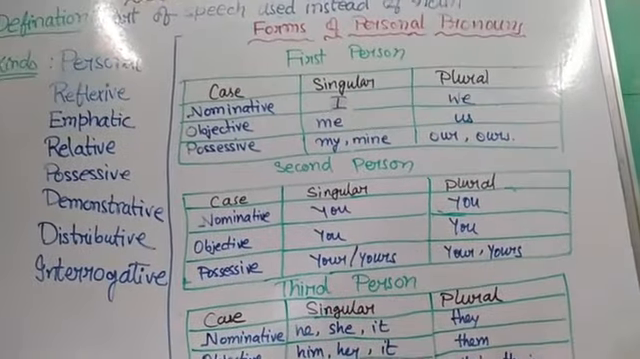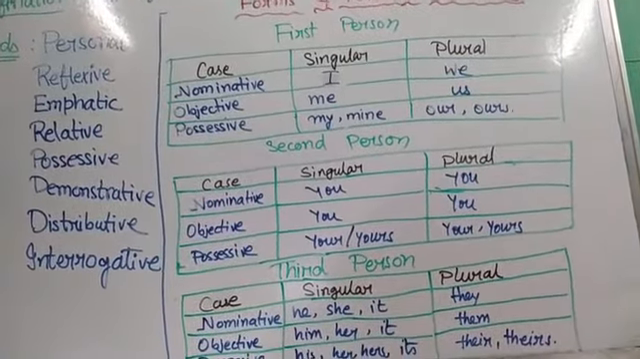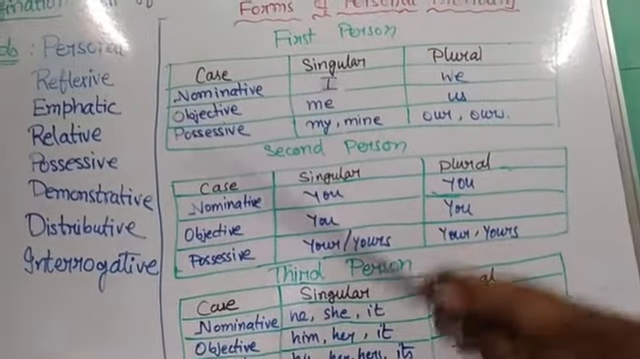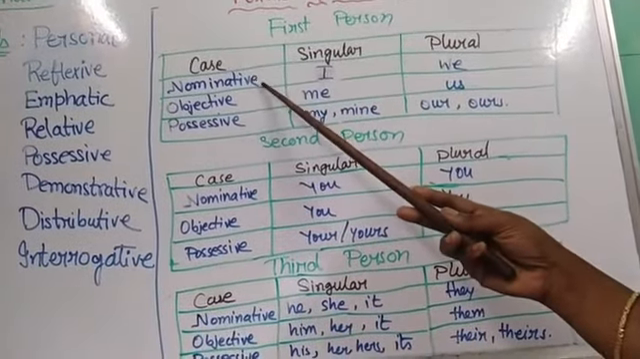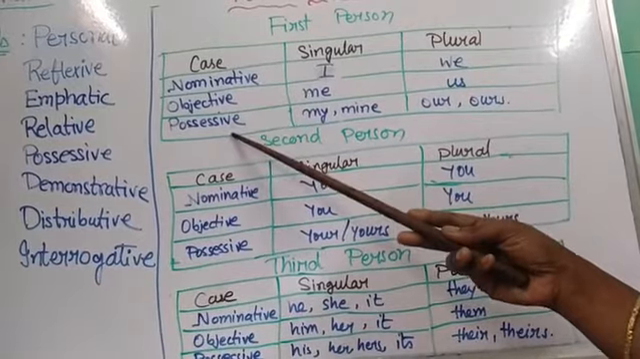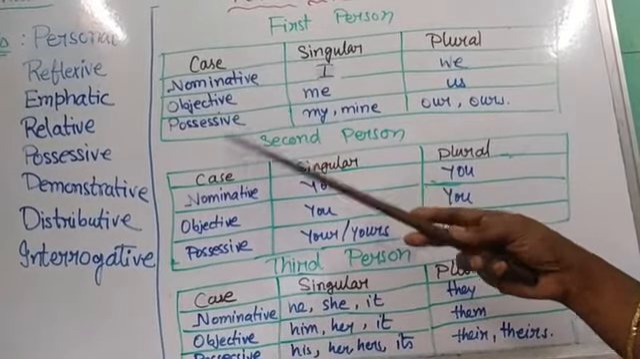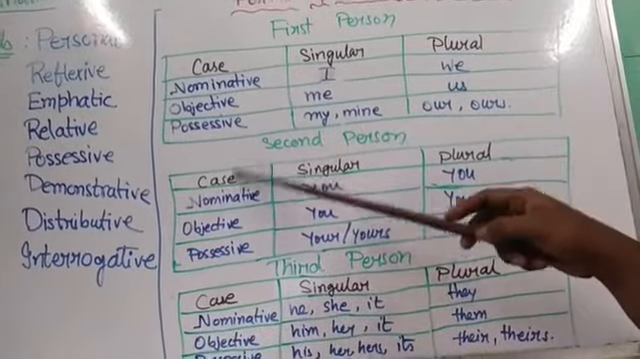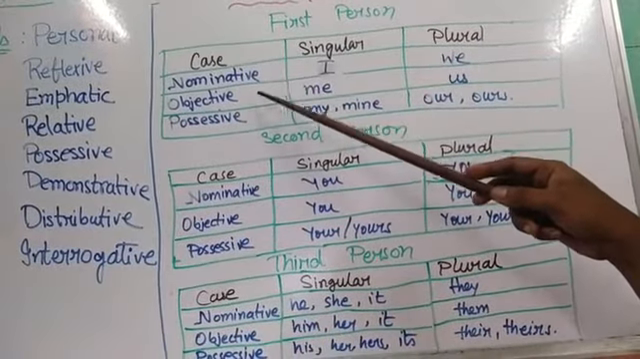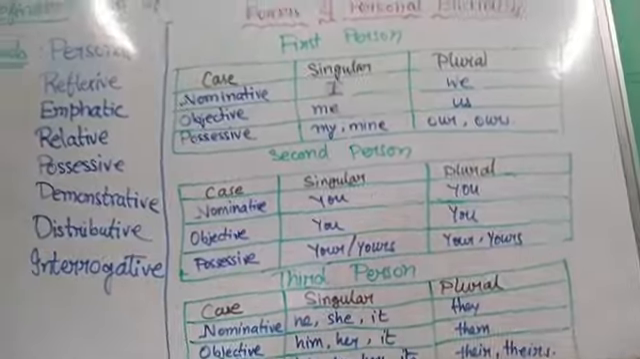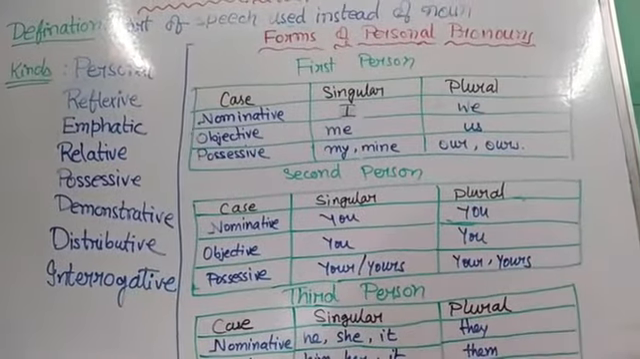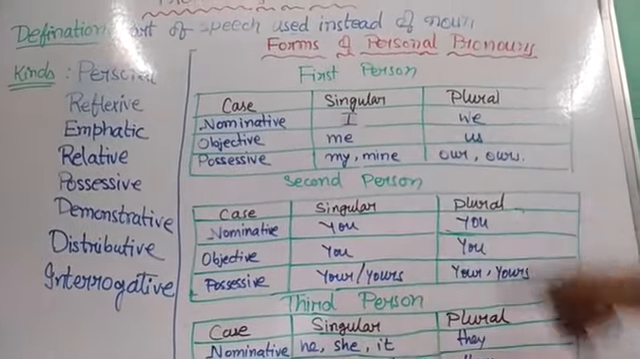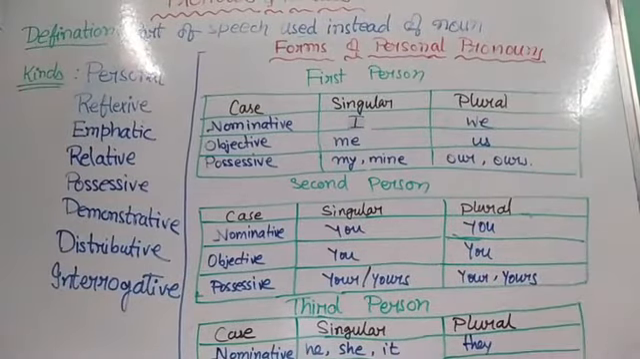Now all the pronouns, as you can see, these are the cases. You would see there are three cases of pronoun: nominative, objective and possessive. For all of these, nominative, objective and possessive. Now let us understand what these nominative, objective and possessive cases mean. First of all, we need to understand these things, and after that we will try understanding the various categories.